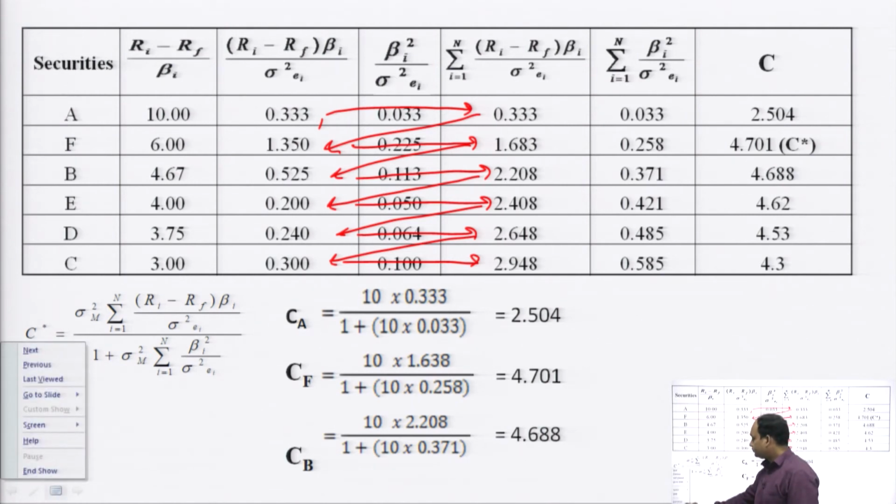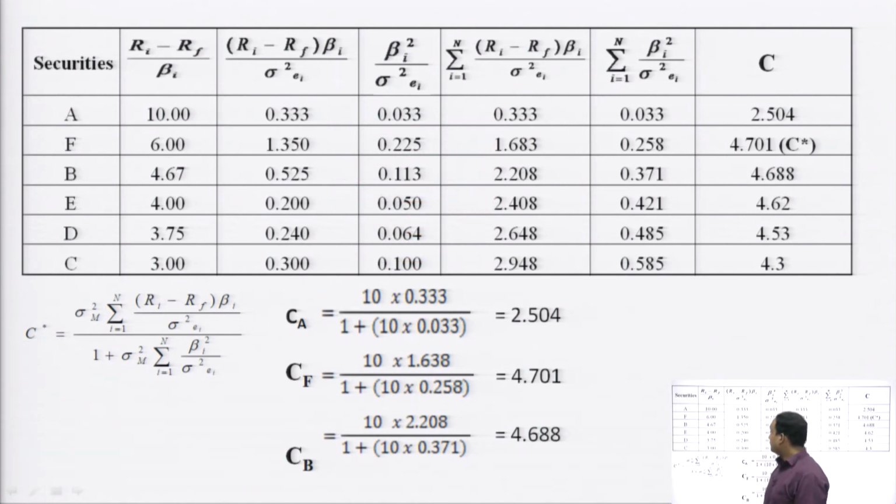Now we are calculating the beta factor square divided by the variance. The beta factor is given for each individual security, divided by the variance which was also given in the question. By dividing beta square by the variance, we have found these figures.